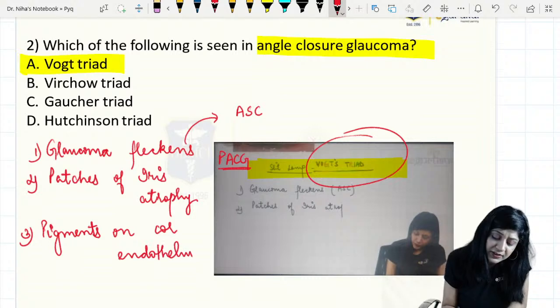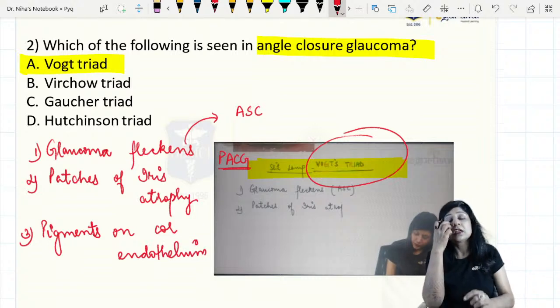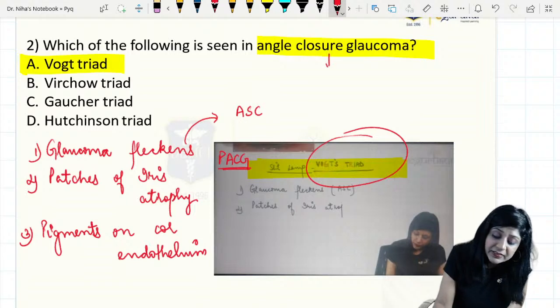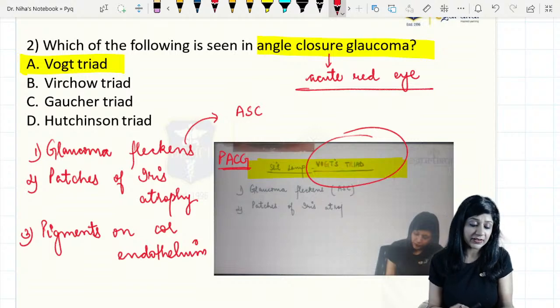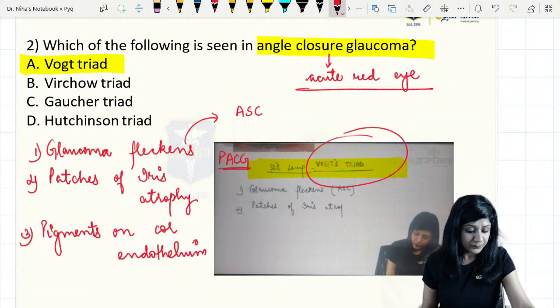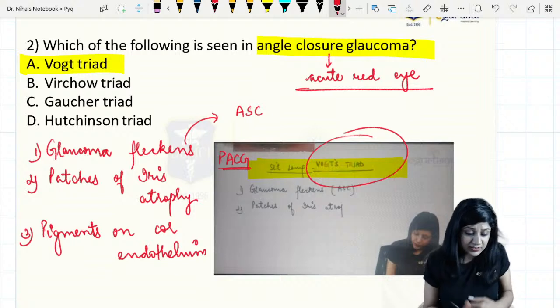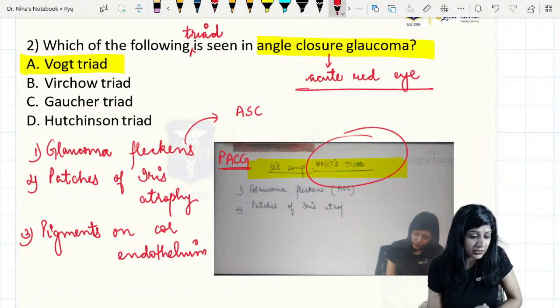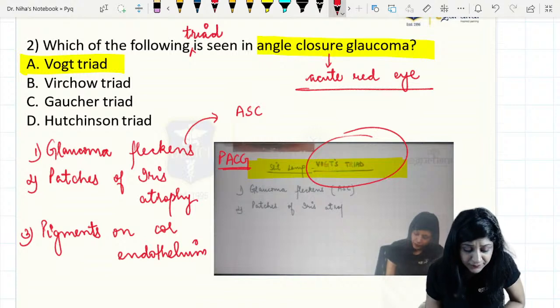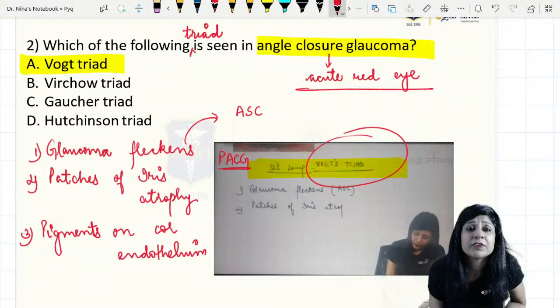So this is a very, very important thing. We always read that acute congestive glaucoma is an ophthalmic emergency and this patient is presenting with the acute red eye. What is the characteristic triad that I am going to get? Which of the following triads is seen in the patients of angle closure glaucoma? Options are correct. Can you see? So this is a straightforward one.